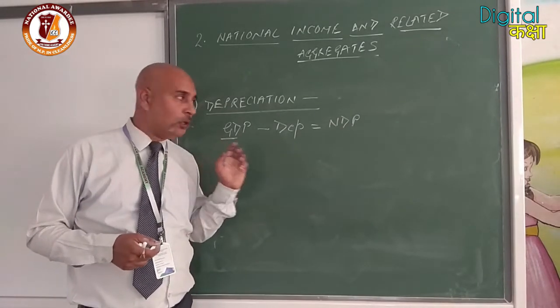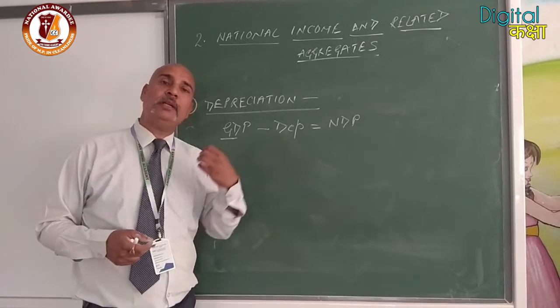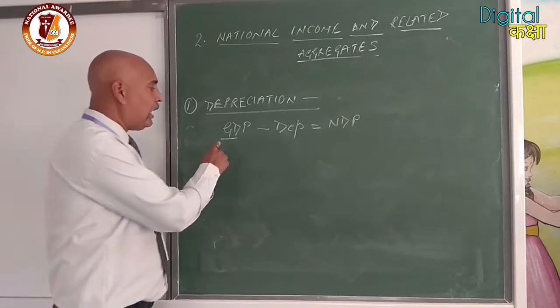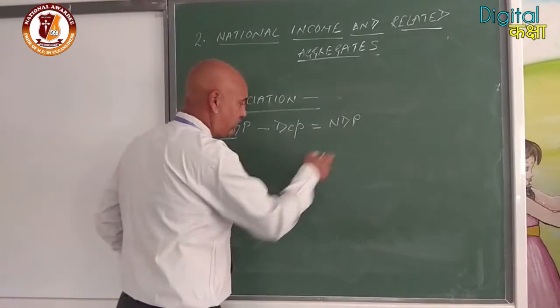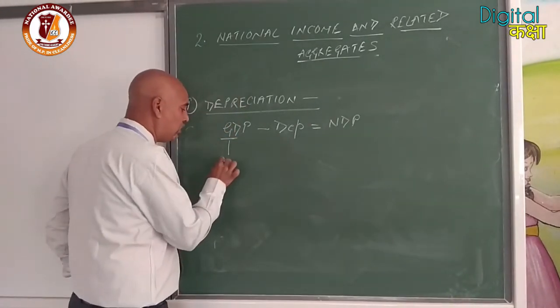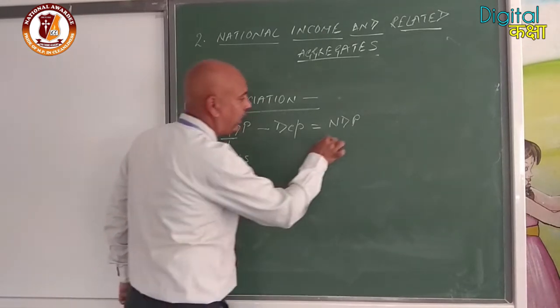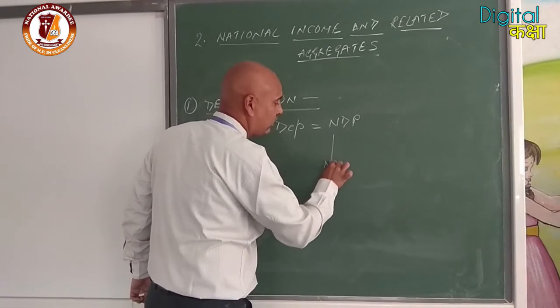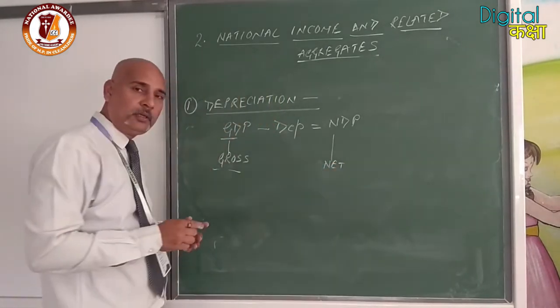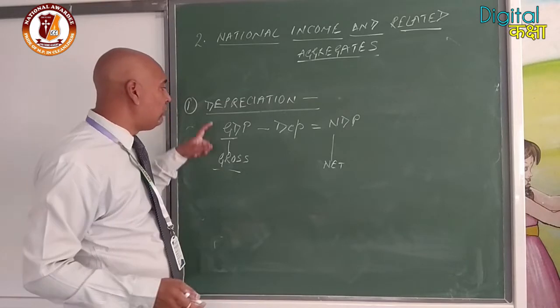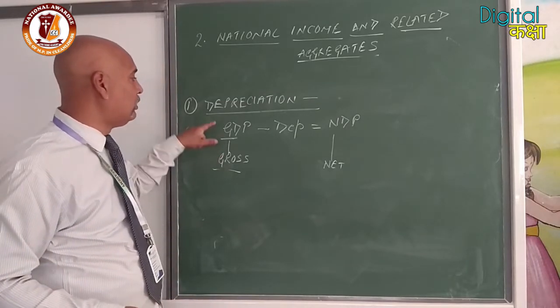Clear? So when we have to convert gross domestic product to net domestic product, depreciation will be reduced. Clear? In the same way, gross national product minus depreciation is equal to NNP, net national product.